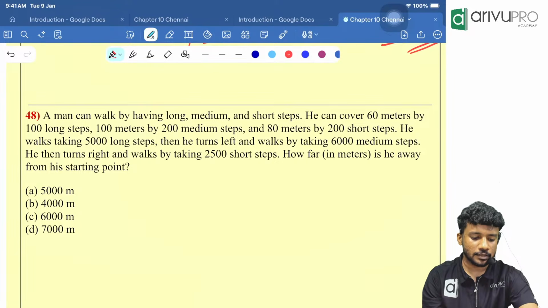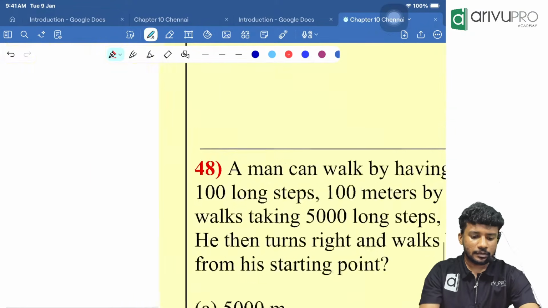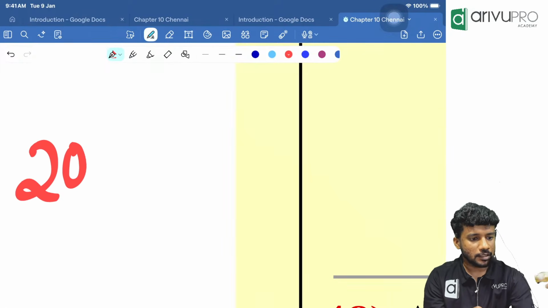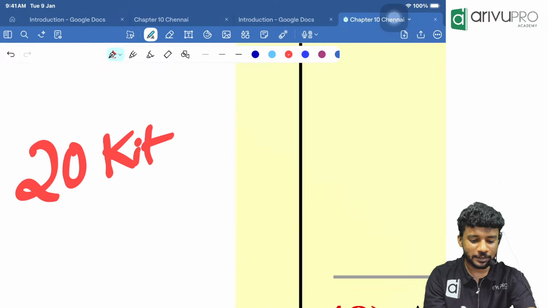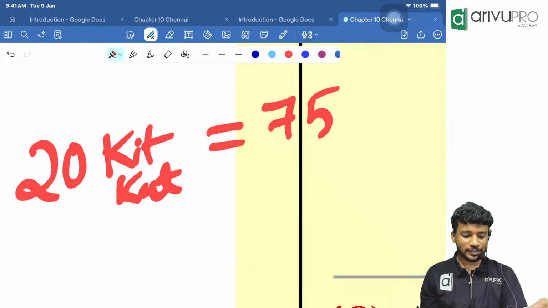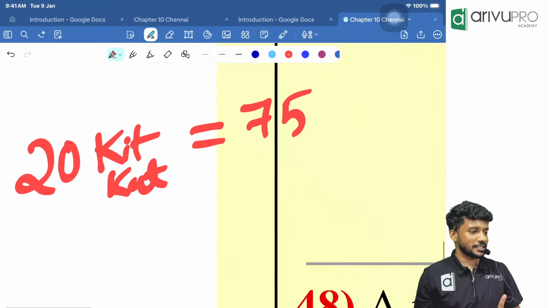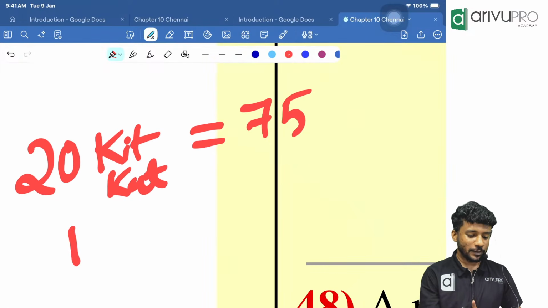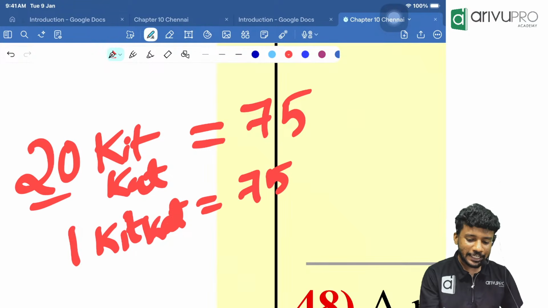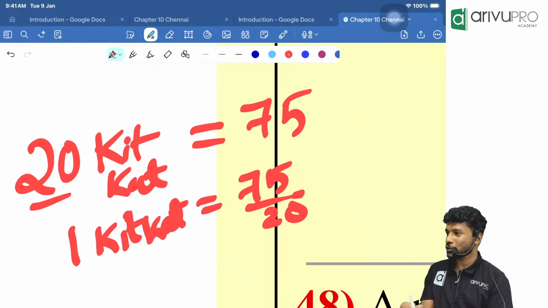Okay, people. Let's start. I am telling 20 Ferrero Rocher. Okay, I'll use the basic name. 20 Kit Kat is costing 75 rupees. What is the cost of 20 Kit Kat? 75 rupees. Then can anyone tell me what will be the cost of one Kit Kat? One Kit Kat will be nothing but 75 divided by 20.